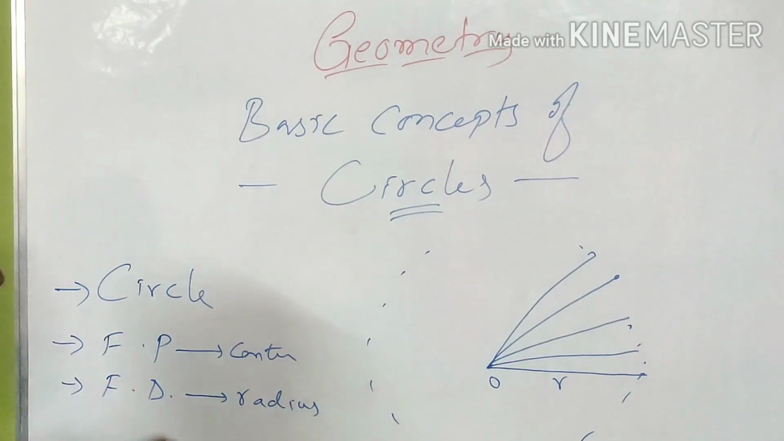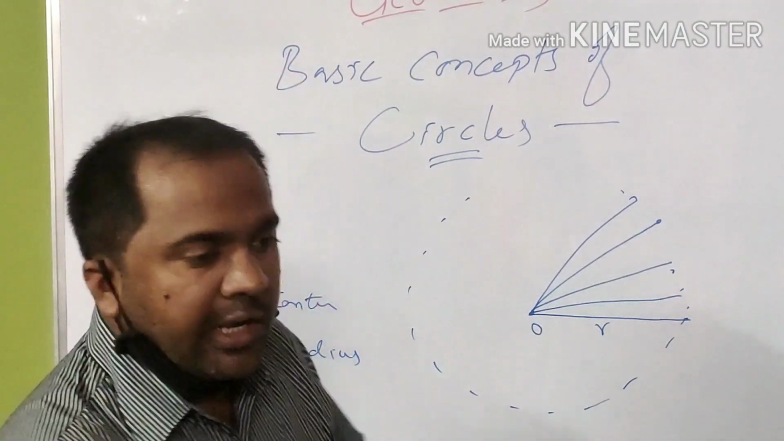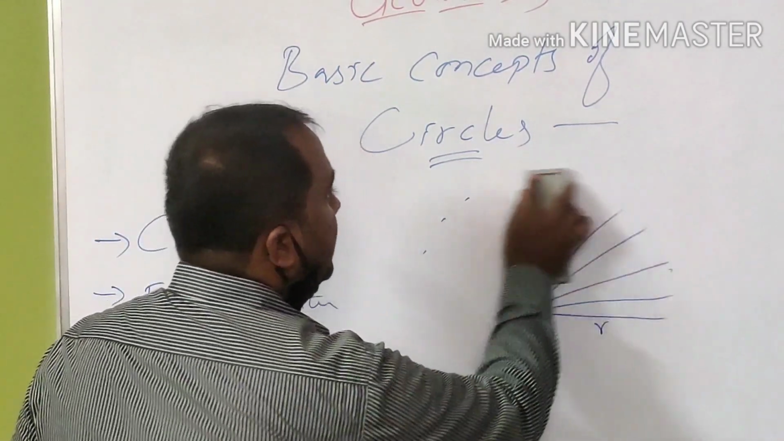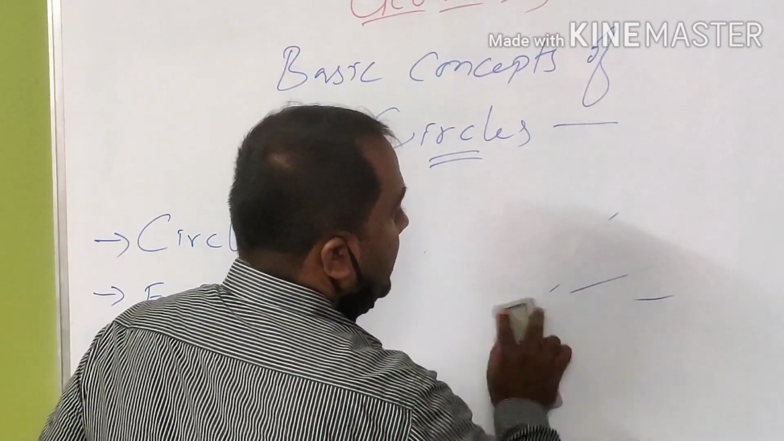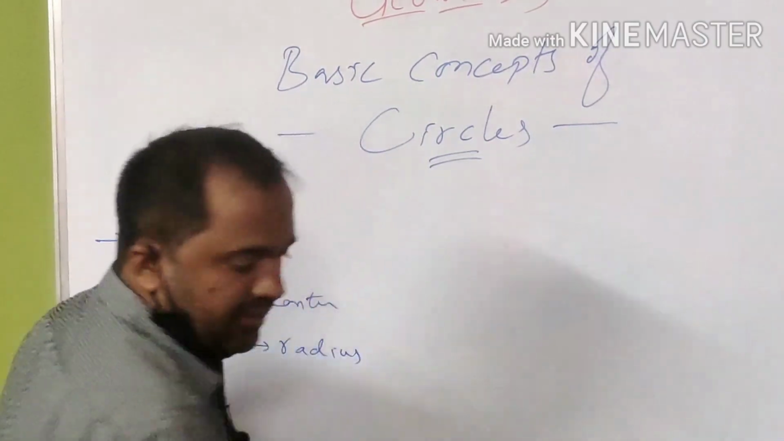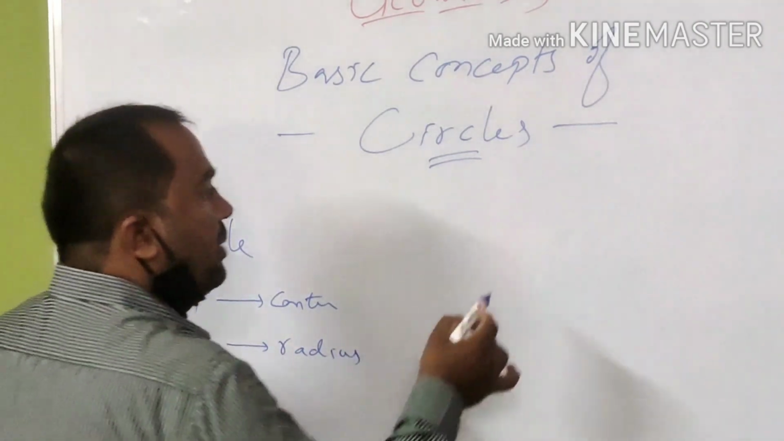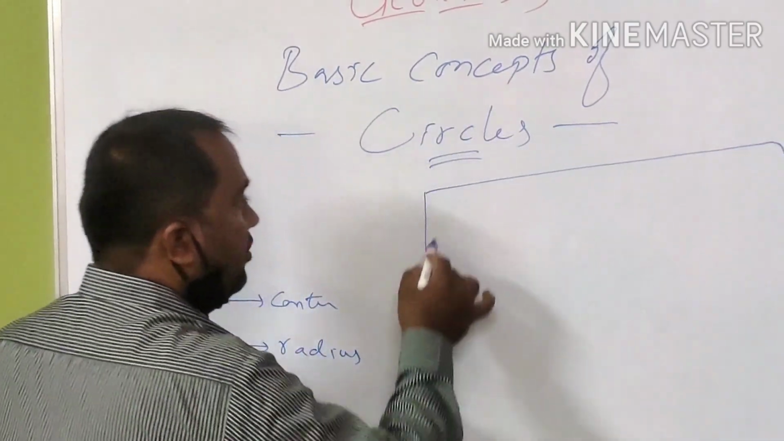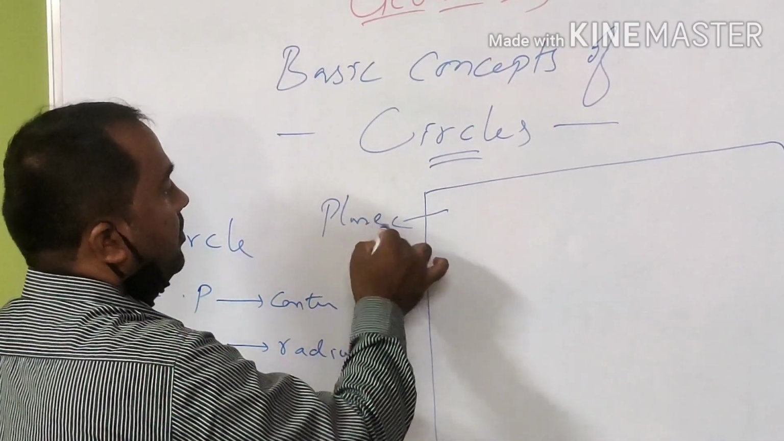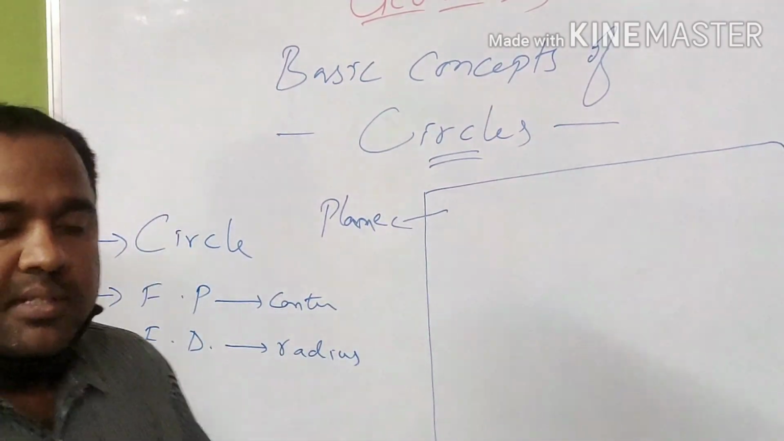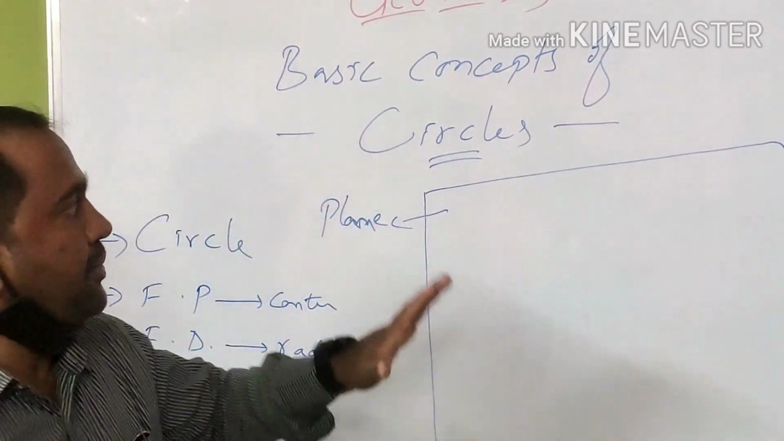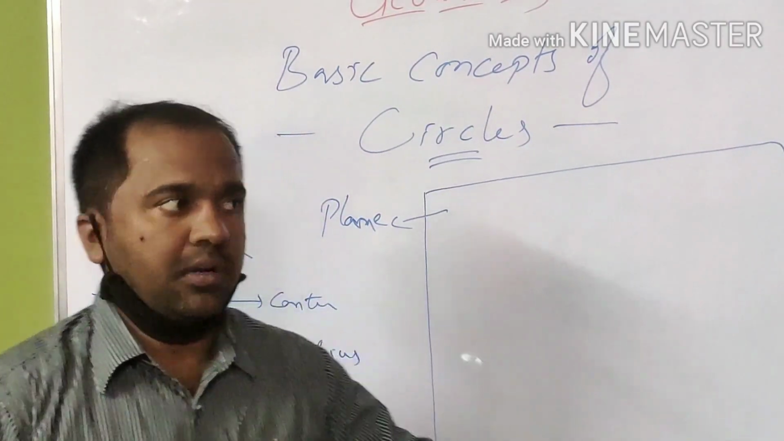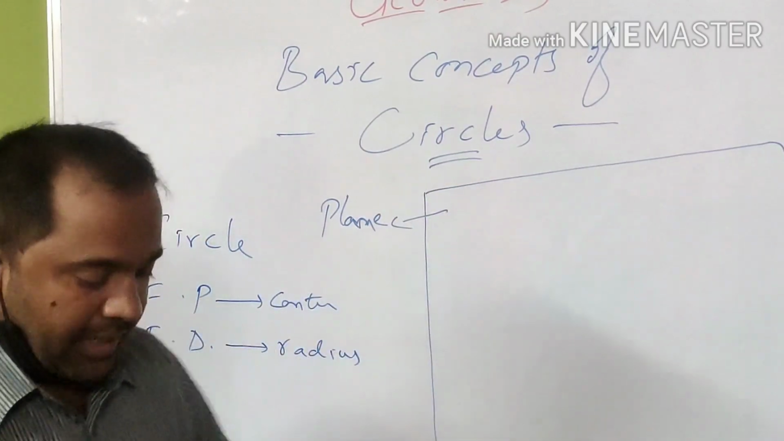Now let me make the topic easier. I'll give one simple definition. This was a definition based on the terminology. Now, what is a circle in our daily life? Let's see. I am going to draw a plane. I have drawn a plane. What is a plane in maths? A plane is a flat surface, like a board, a piece of paper, the surface of a table, or a wall. Any flat surface is called a plane.